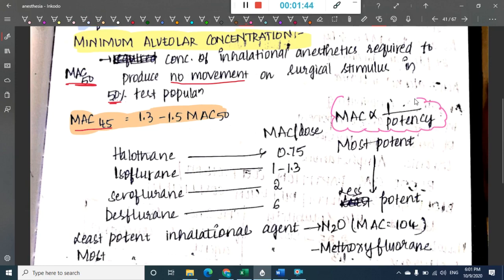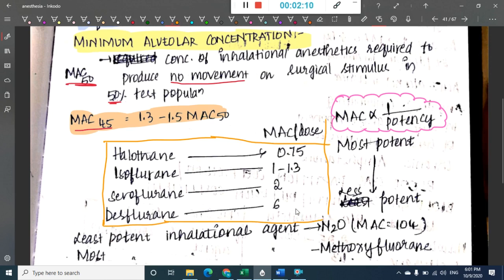Minimum alveolar concentration is inversely proportional to potency. If we require less concentration of an inhalational anesthetic to produce no movement on surgical stimulus, then that means it is more potent, right? So this is the order of minimum alveolar concentration for these drugs: for halothane it is 0.75, for isoflurane it is 1 to 1.3, for sevoflurane it is 2, and for desflurane it is 6.